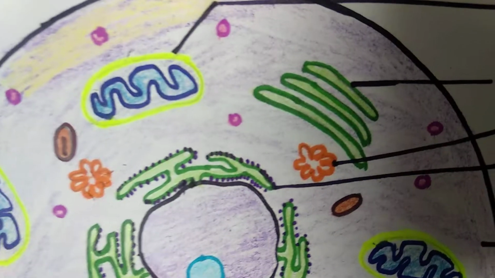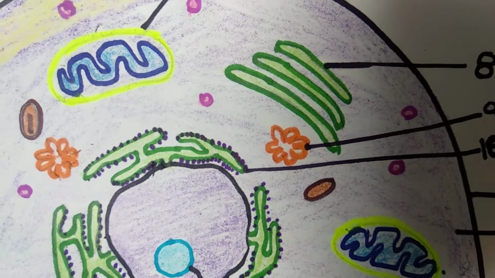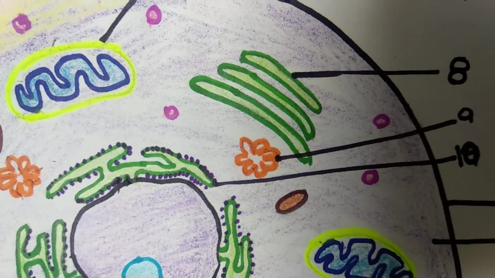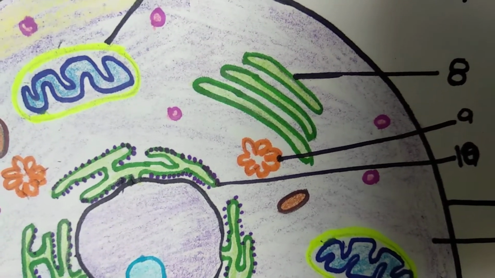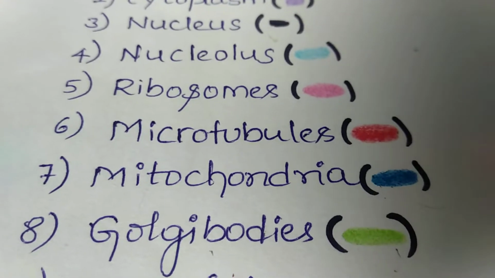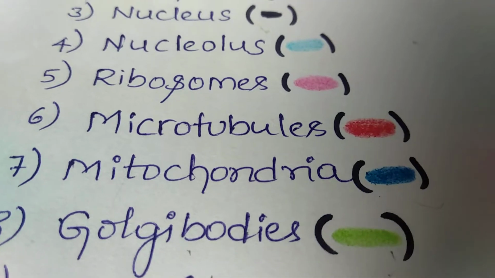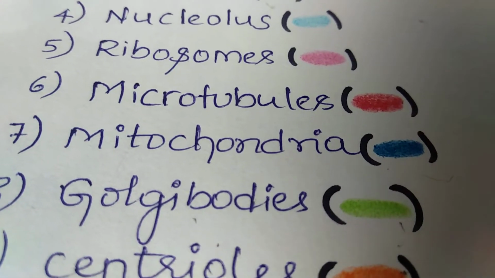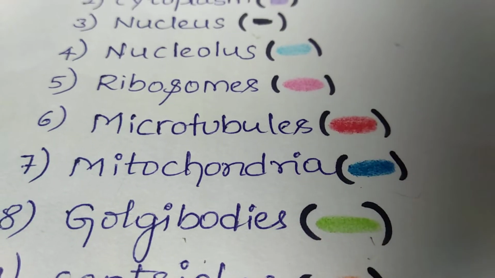Next, the eighth one here, you can see the flattened tube-like structures, one above the other, that represent a pile of plates. They are called the Golgi body. They are involved in packing the materials, whatever is synthesized from the endoplasmic reticulum. There is a connection between the Golgi body and the endoplasmic reticulum.